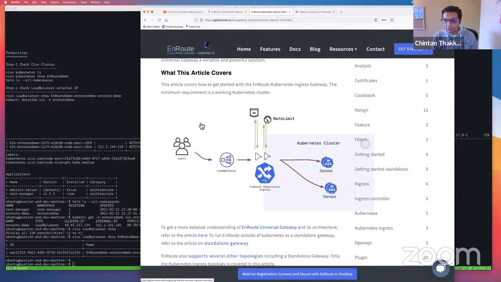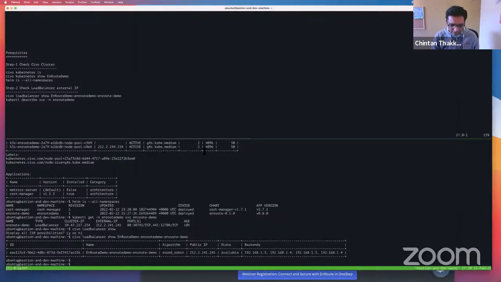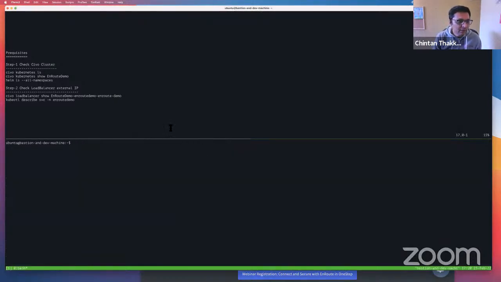And you can't talk about all this EnRoute unless you talk about the platform on which you're running. So we'll also briefly touch upon how Civo makes this really cool. I did find a couple of very interesting things with Civo, which I also wanted to share. So here is my screen. I have a Civo cluster running.